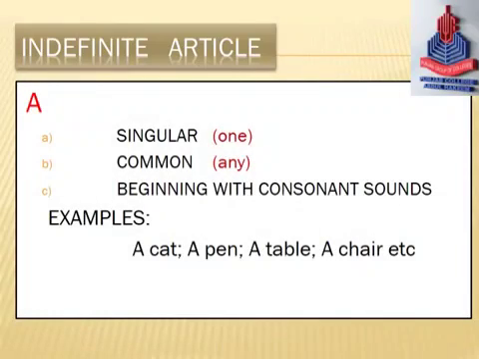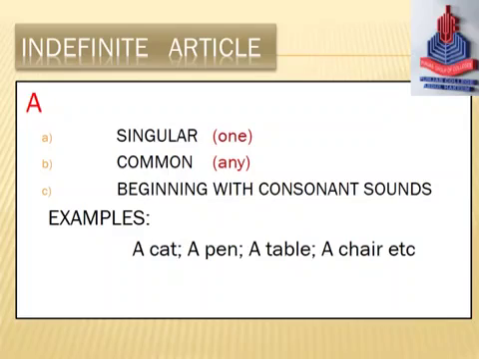Look at indefinite articles in detail. First indefinite article is a. It is used before a noun which is singular. It gives the meaning of singular. It means one. When the noun is common, common means when it gives the sense of any. A pen means any pen. A boy means any boy. A girl means any girl. One and also it gives the sense of any.